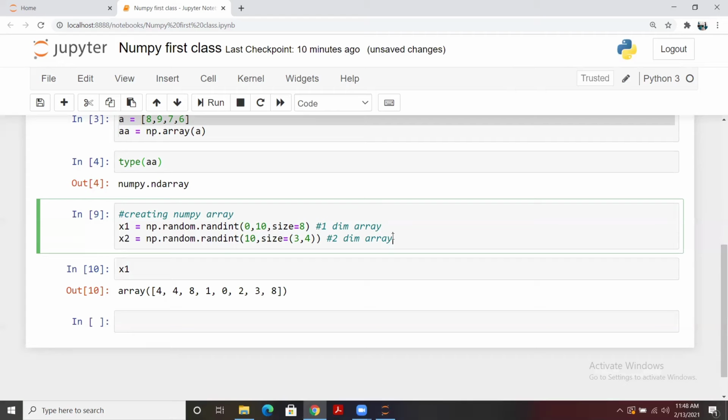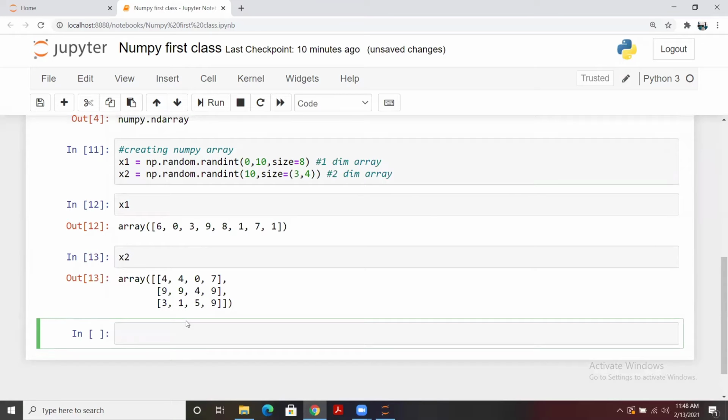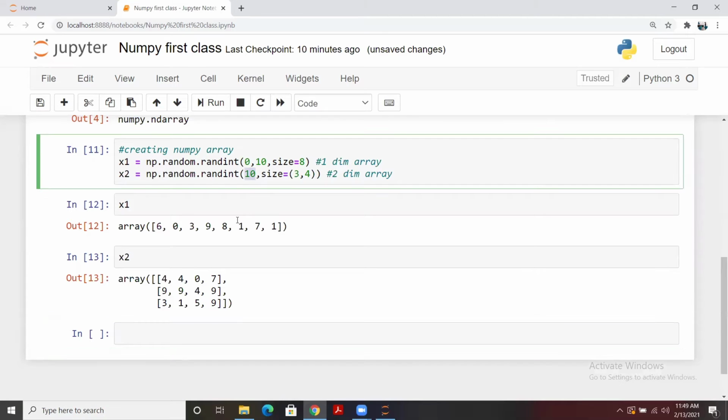So let me run this and let me call x2 as well. Here it is. And you see that we have 3 rows and 4 columns. And the numbers which we have generated start from 0 and go till 10. So if you change this value, the output will get changed.